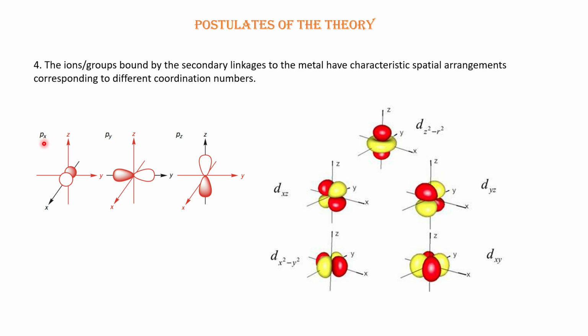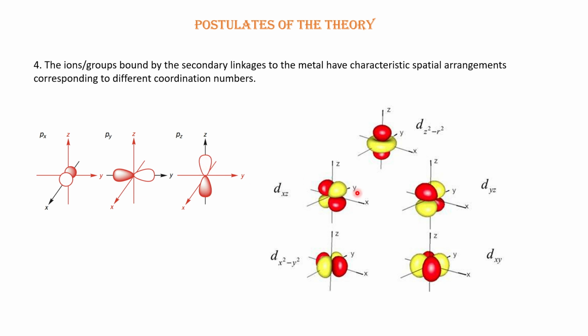So in case of px, electron density is in the direction of the x axis. So there is no electron density in the y or z axis. And py has electron density in the y axis, and pz has it in the z axis.